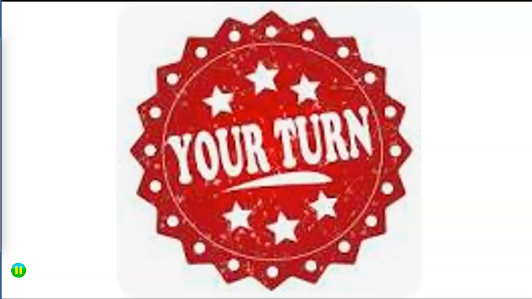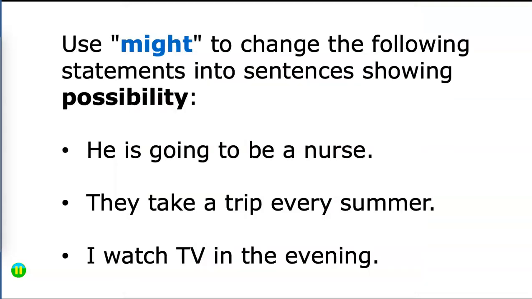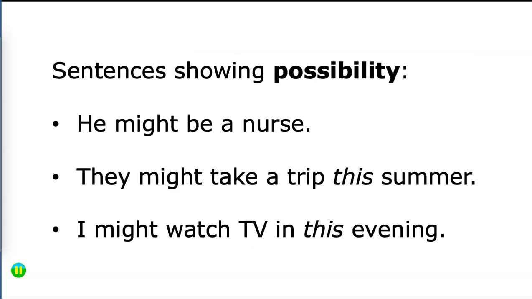Now again, it's your turn. Pause after I read the sentences. You're going to use might to change the statements into sentences showing possibilities. He is going to be a nurse. They take a trip every summer. I watch TV in the evening. Go ahead and pause and write your answers. They could look like this. He might be a nurse. They might take a trip this summer. I might watch TV this evening, and ignore the mistake of the word in.